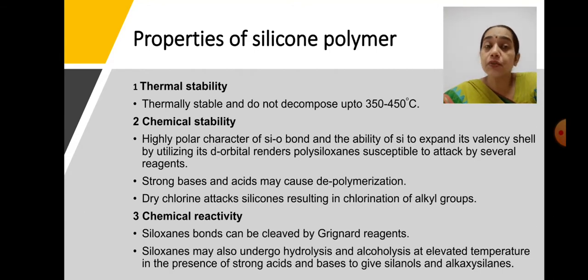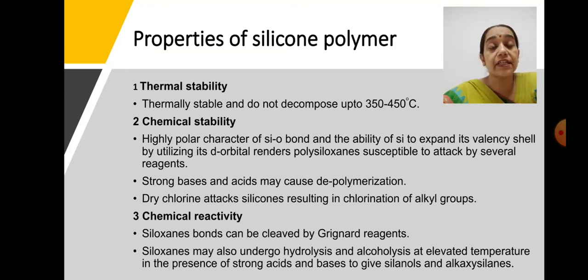These strong acids and strong bases lead to breakage of these bonds, which leads to depolymerization of our silicone polymers. These silicone polymers are also attacked by dry chlorine, leading to chlorination of the alkyl groups.